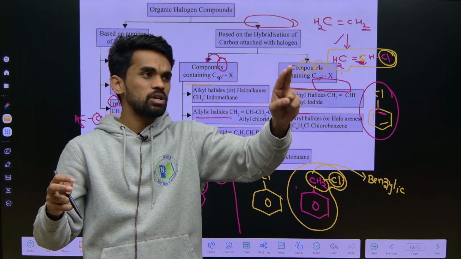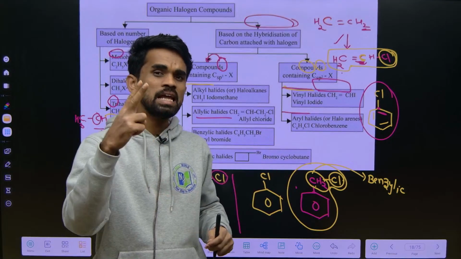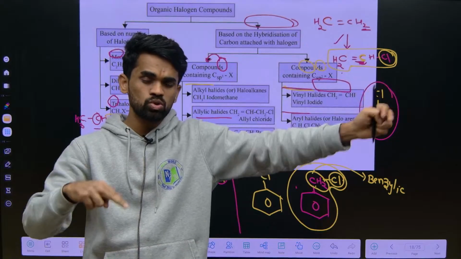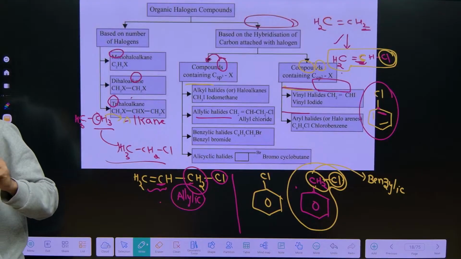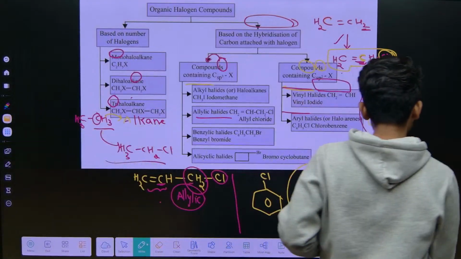Vinyl and aryl halides you will get when the halogen is on an sp2 hybridized carbon, and allyl and benzyl halides you will get when it is on an sp3 hybridized carbon. This is a small difference. You should remember it to identify which is vinyl and which is allyl. Now let us see one direct question.